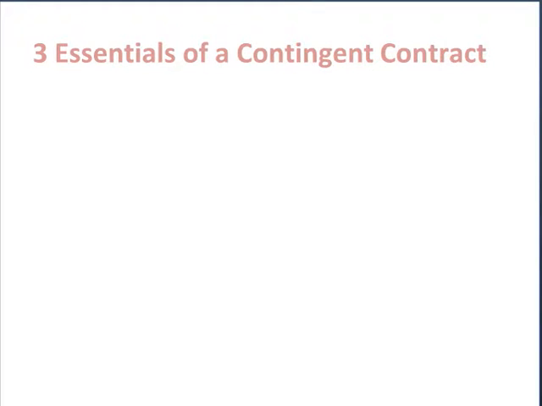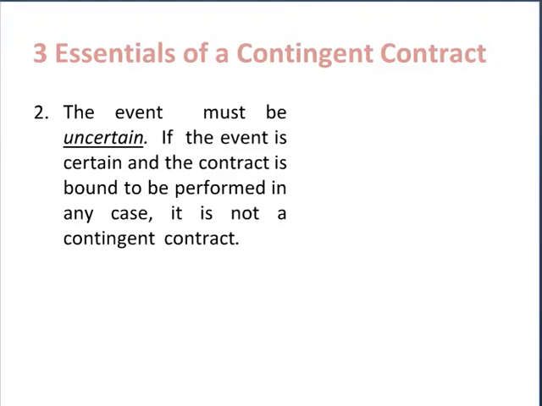The second essential element of a contingent contract is that the event on which the contingent contract is dependent, this must be an uncertain event. If the event is certain and the contract is bound to be performed in any case, then this will not be treated as a contingent contract.